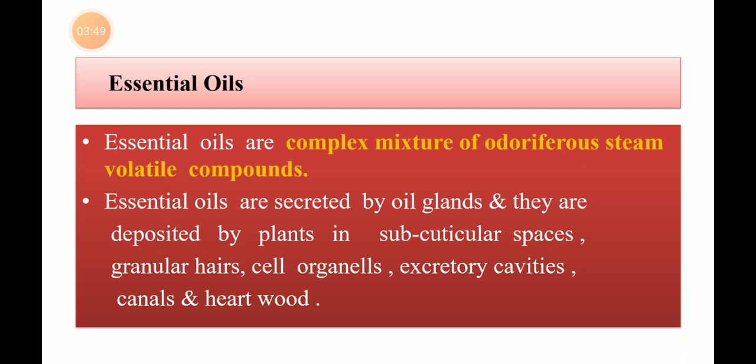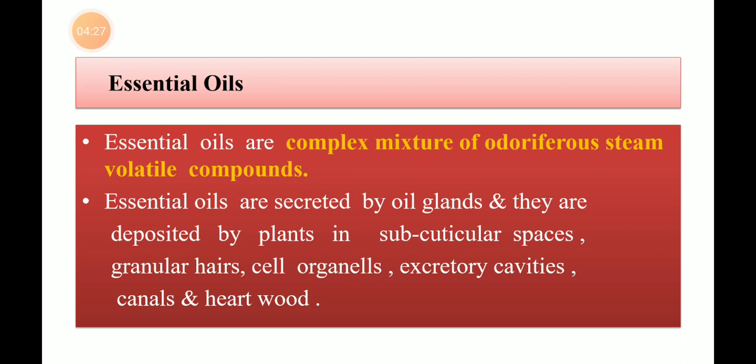Now who secretes the essential oil in plants? They are secreted by oil glands, but they are stored or deposited in different parts of the plants, such as subcuticular spaces, granular hairs, cell organelles, excretory cavities, canals, and heartwood. These are the plant parts where the essential oils are stored or deposited.